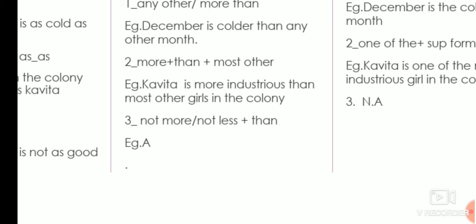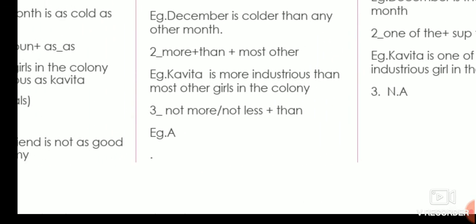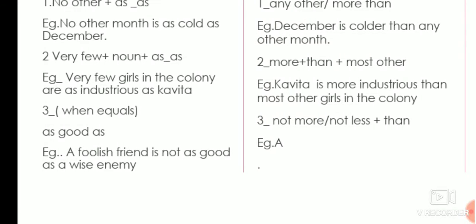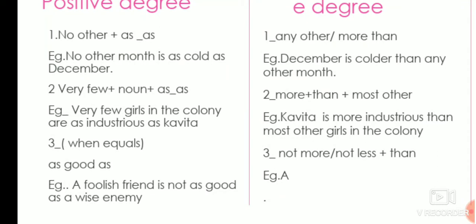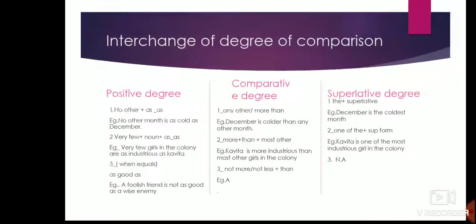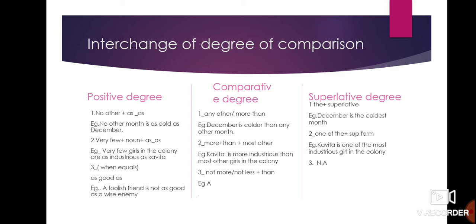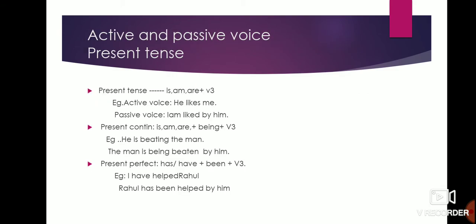So it will be very easy. If the question comes of third form, you have to only change in comparative. And you have to only notice one thing: is it equalize? So you have to remember these three rules. You have to see the sentence, what way the sentence goes, and then apply the trick and write it down. I hope you understood this. This is the interchange of degree of comparison.